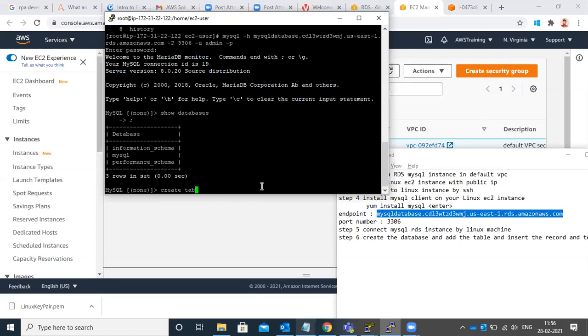Create database. Okay, capital. Actually, CREATE DATABASE should be in capital in MySQL. Full CREATE should be capital.